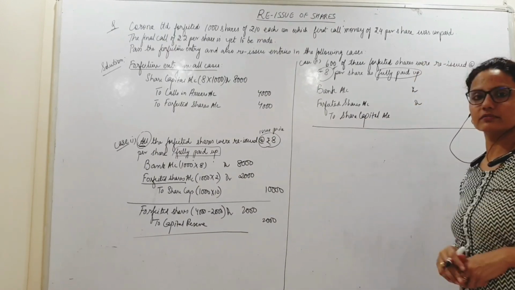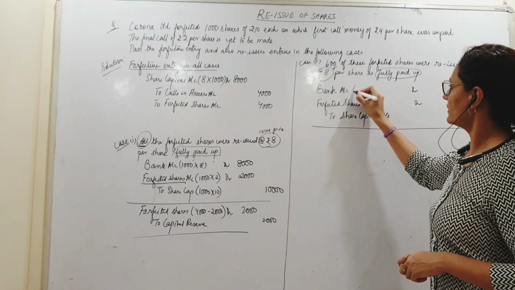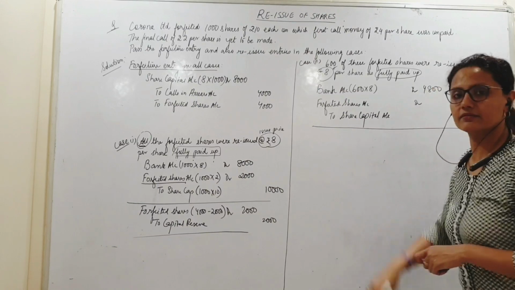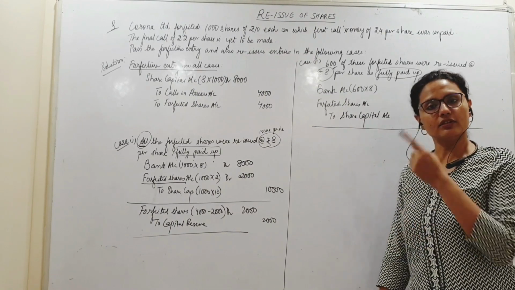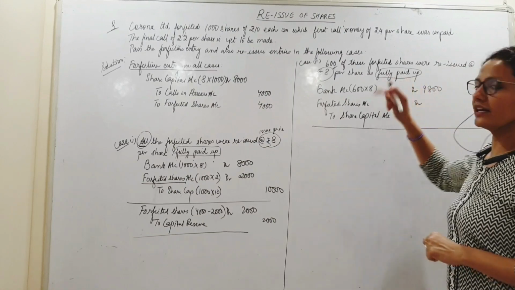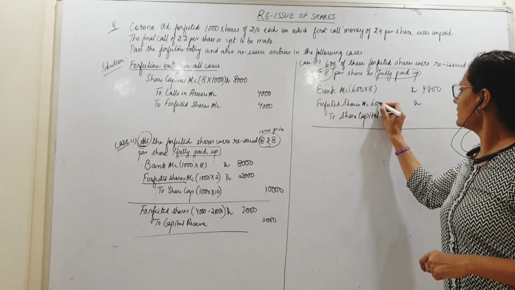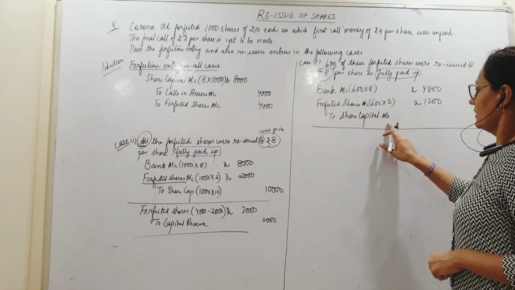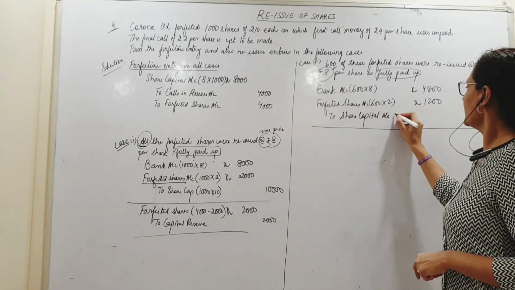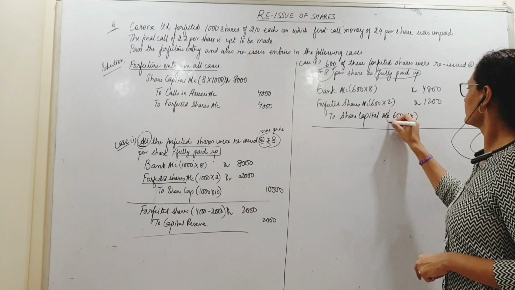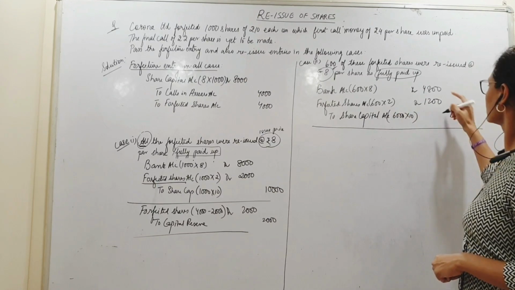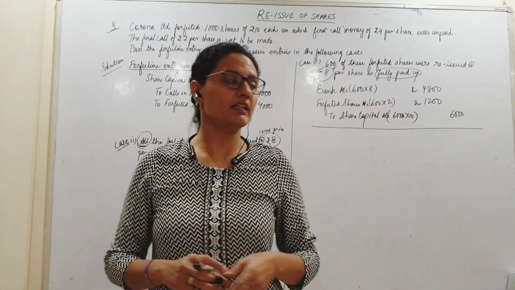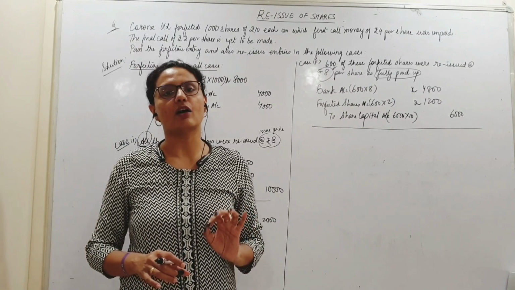Now let us talk about the amount. How many shares have I reissued? 600. At what price? 8. Therefore, I would have received 4800. Yes? 600 shares reissued at 8. Now, what is the discount I have allowed? 2 per share. So 600 into 2, 1200 discount. I am treating it as fully paid, meaning 600 into 10, 6,000. Okay? So reissued at a discount, but not all shares, only a few shares out of the forfeited shares.